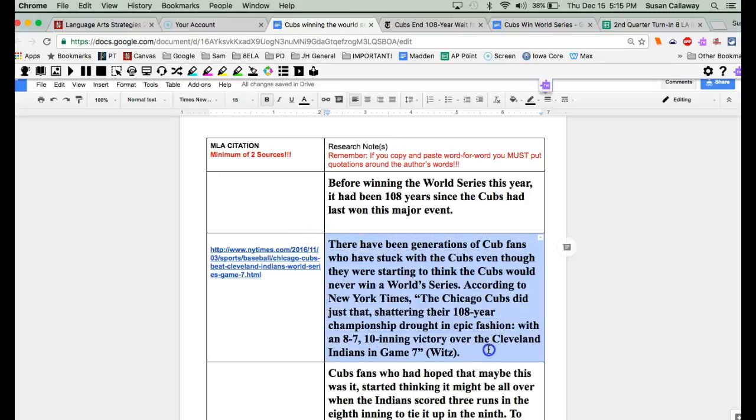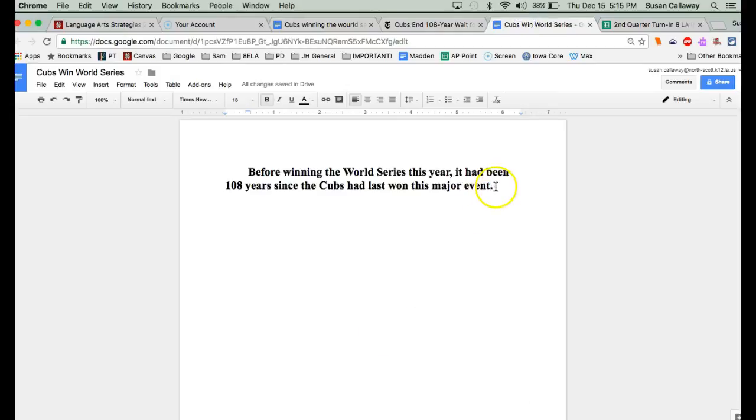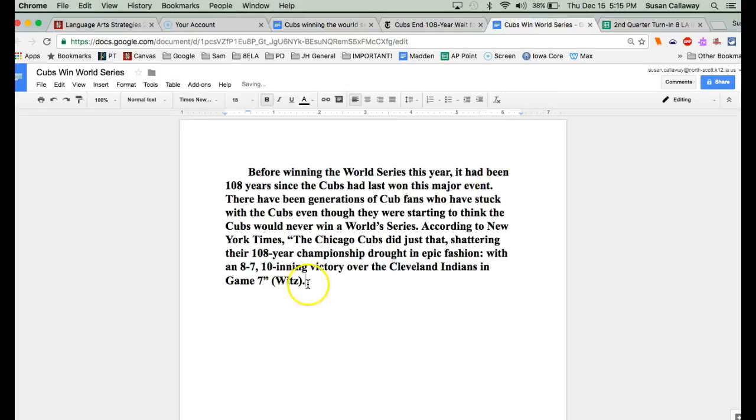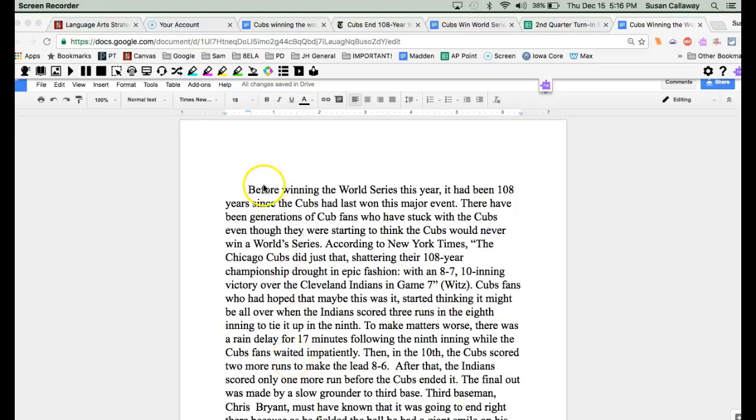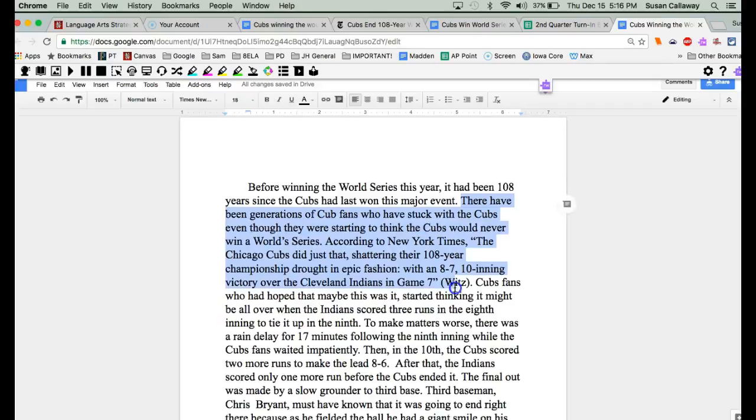You always want to be careful you're keeping it in a paragraph. And you keep going down, and transferring, until finally you've got a nice article with your topic sentence, all of your detail sentences,